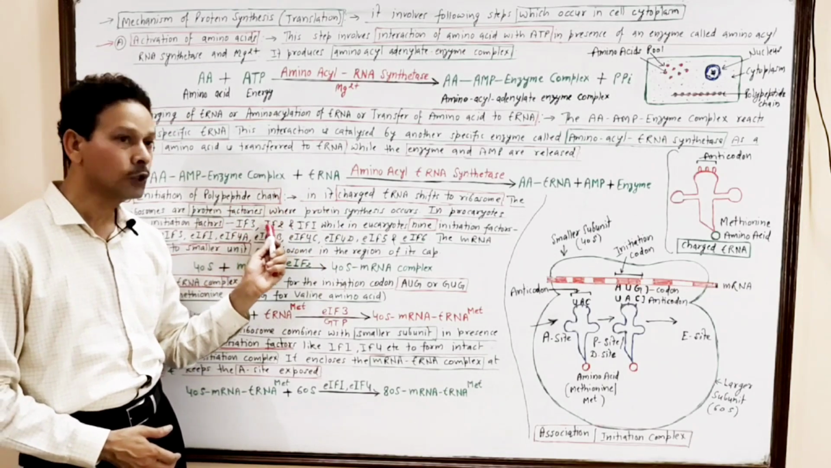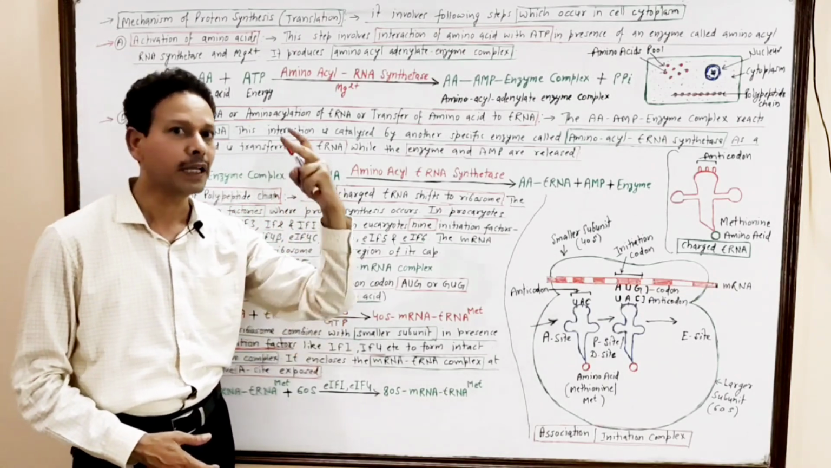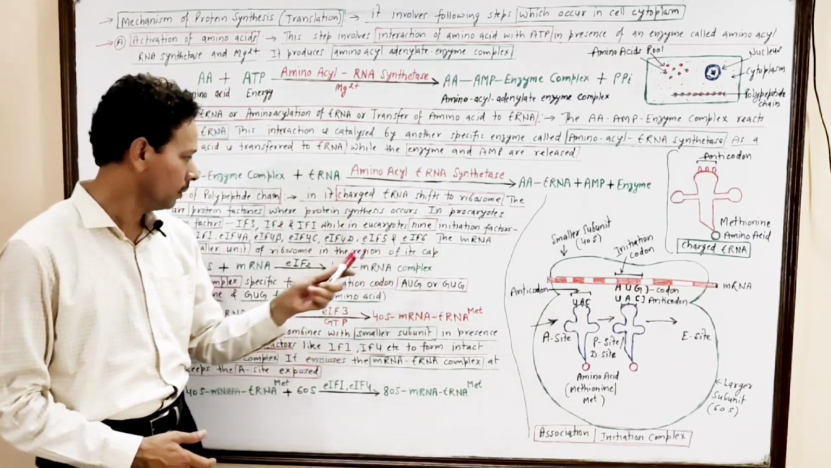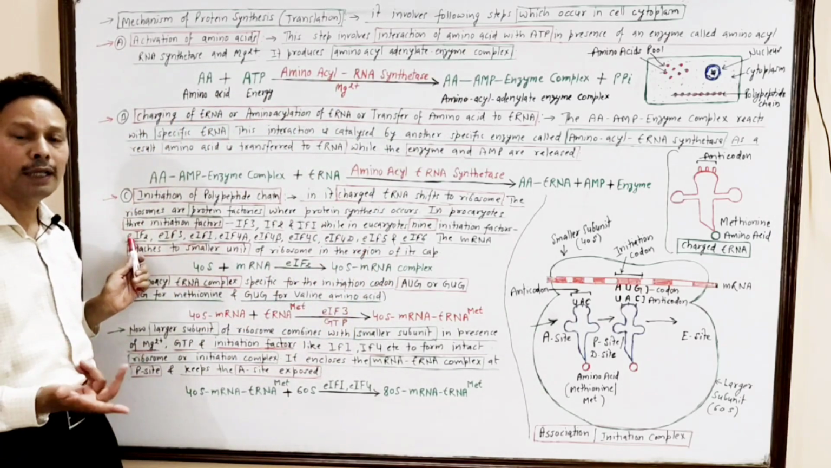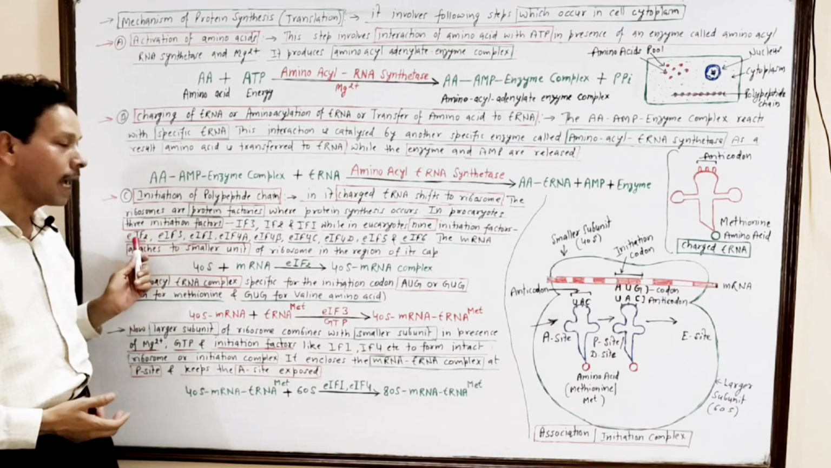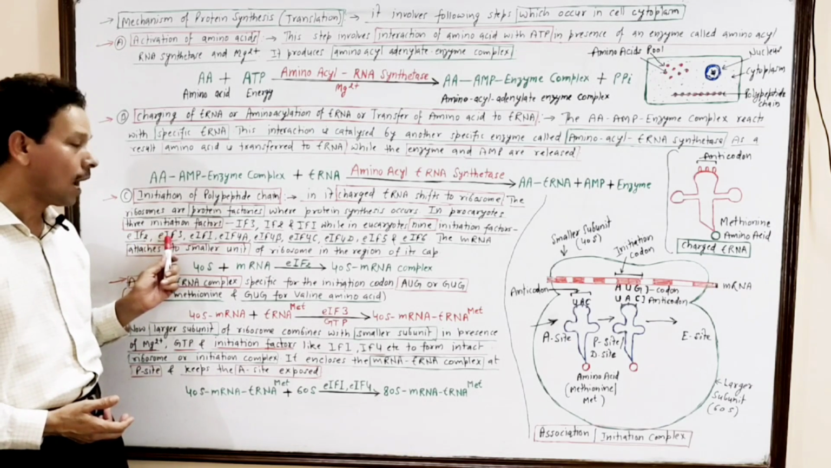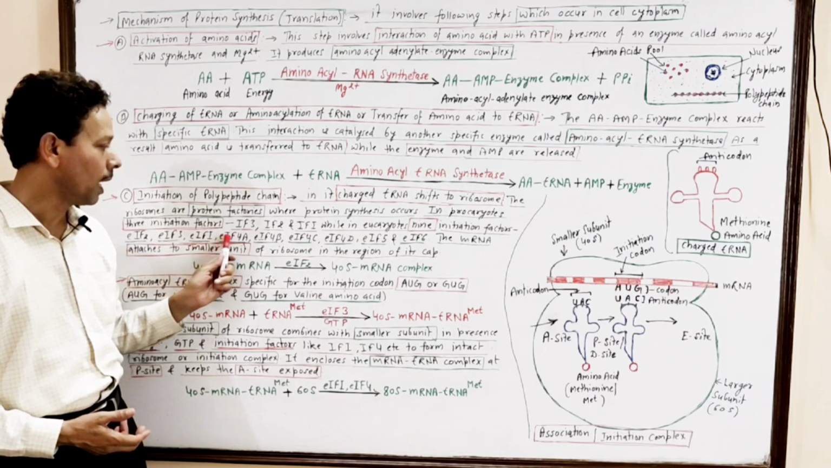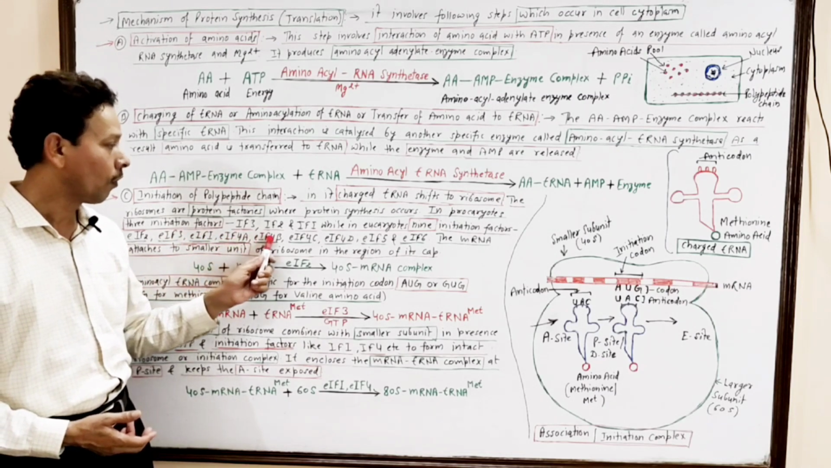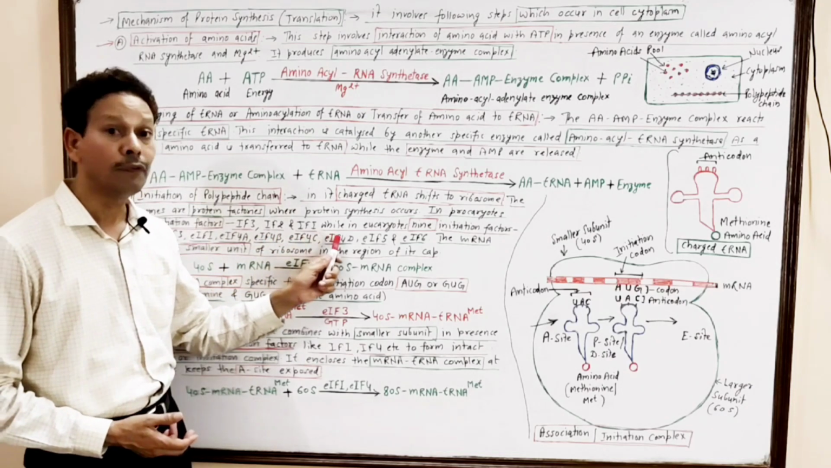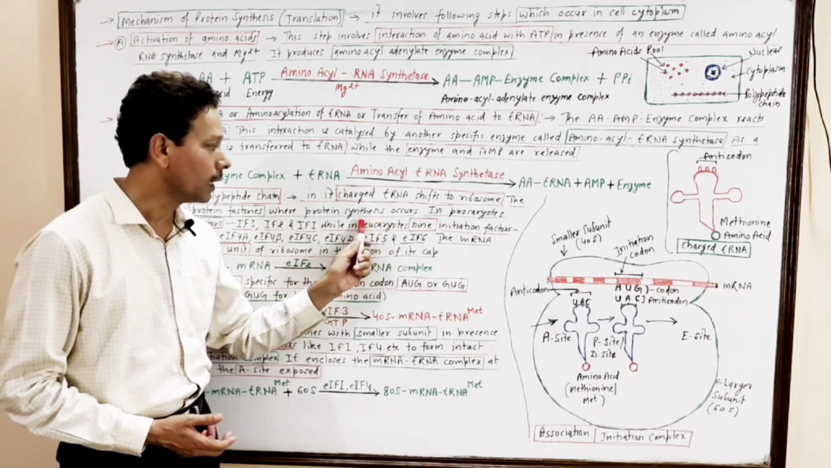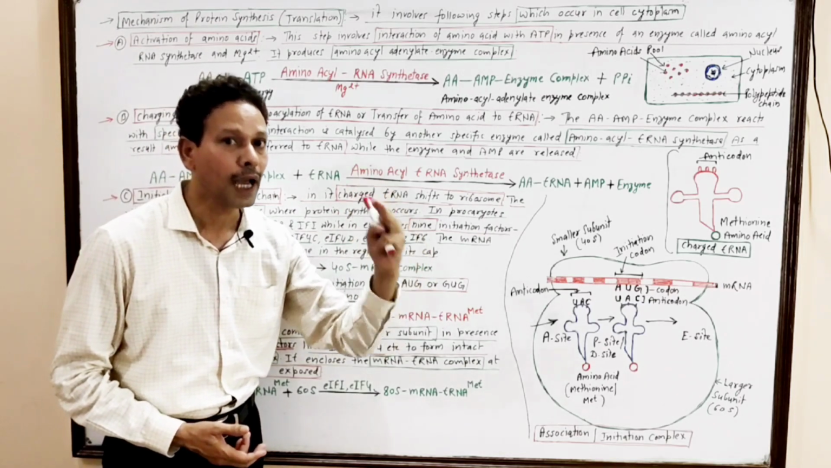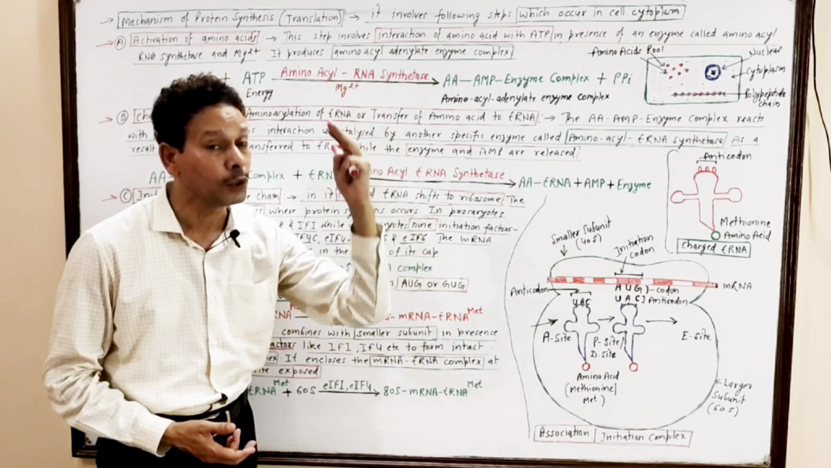IF3, IF2, IF1. But in case of eukaryotes, these initiation factors are 9, which are eIF2, eIF3, eIF1, eIF4A, 4B, 4C, 4D, eIF5, eIF6. These are 9 initiation factors in eukaryotes.